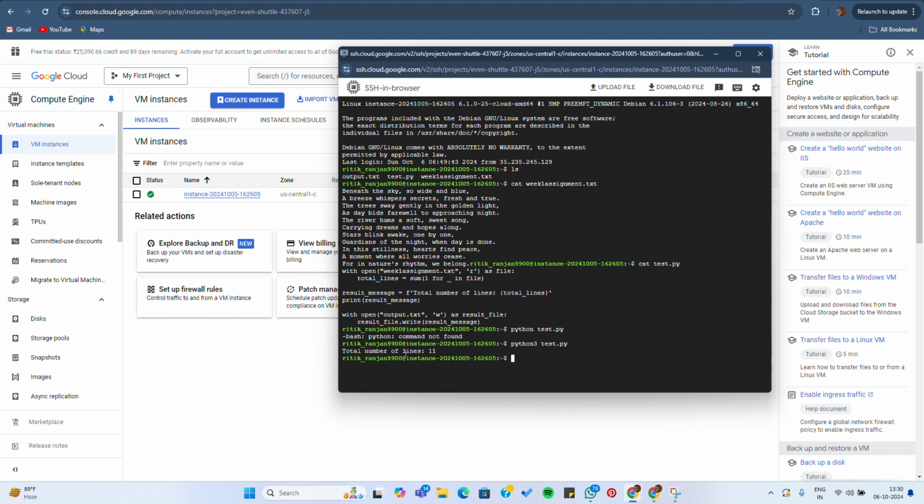So it calculates the total number of lines, which is 11. And it goes into the output.txt file. So we will see the output.txt. It shows total number of lines is 11.